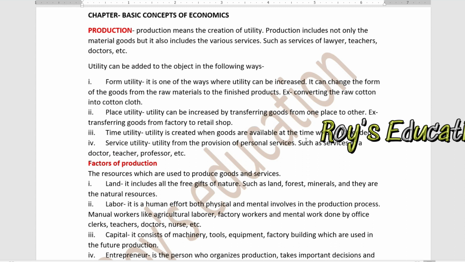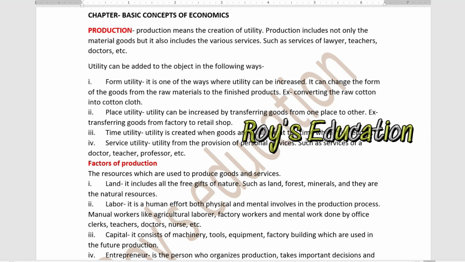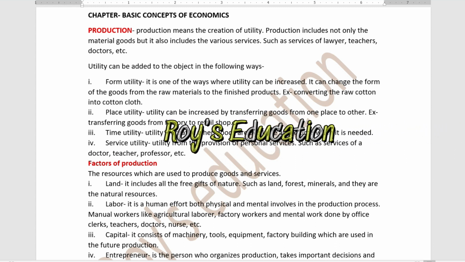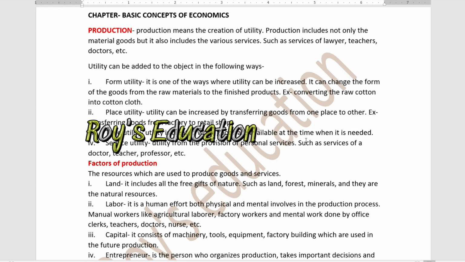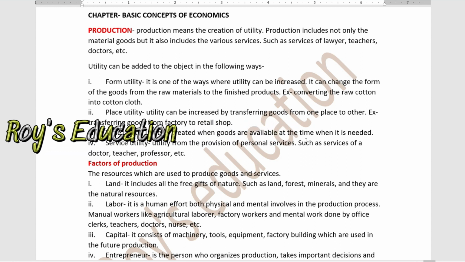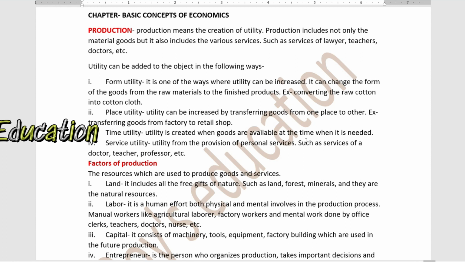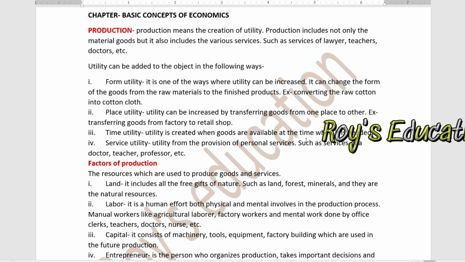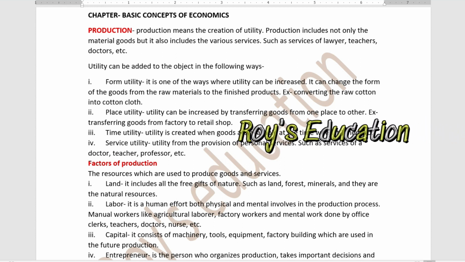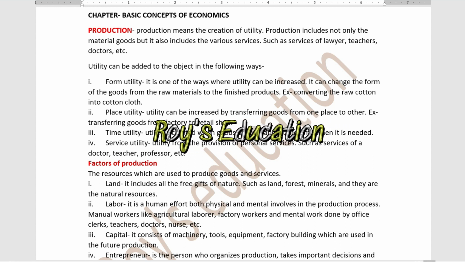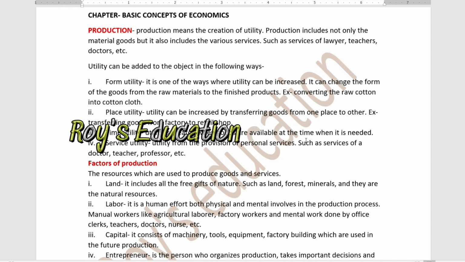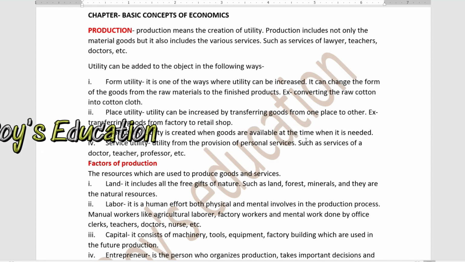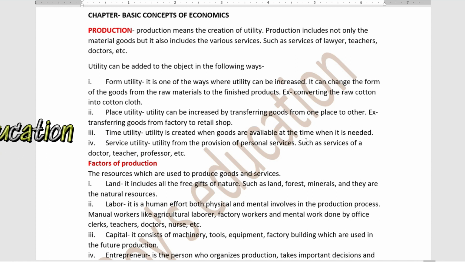Next is place utility. Place utility can be increased by transferring the goods from one place to another, for example, transferring the goods from the factory to the retail shop. In that case, utility is increased by transferring goods from one place to another. Next is time utility. Utility is created when the goods are available at the time when they are needed. So that is time utility.